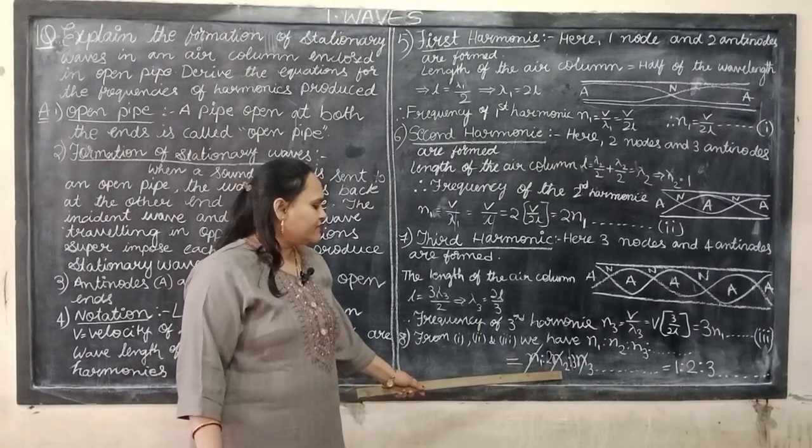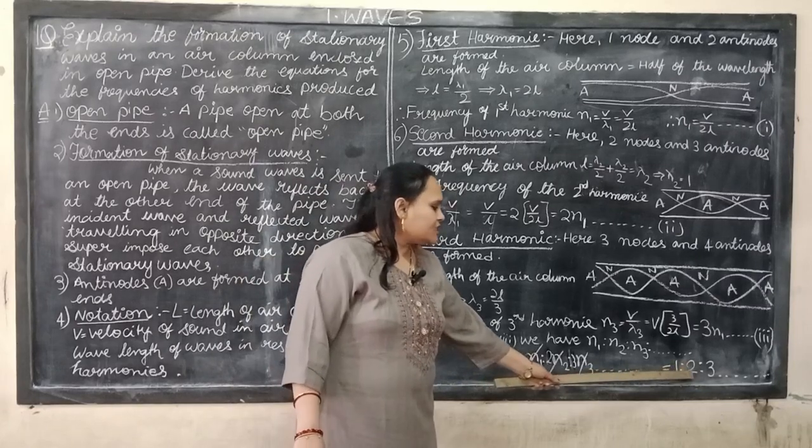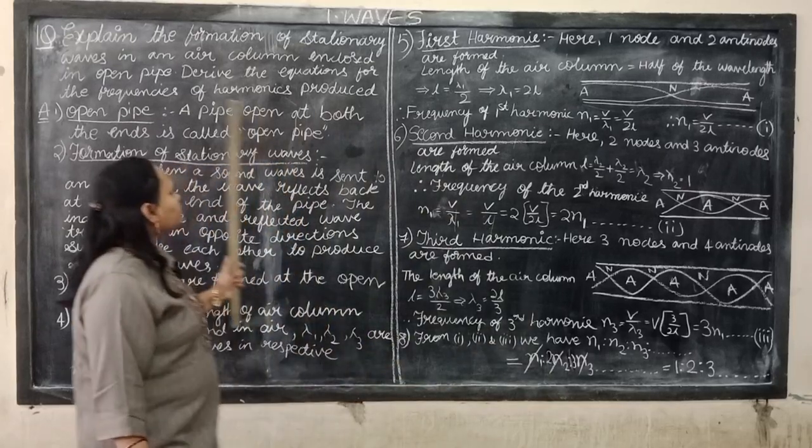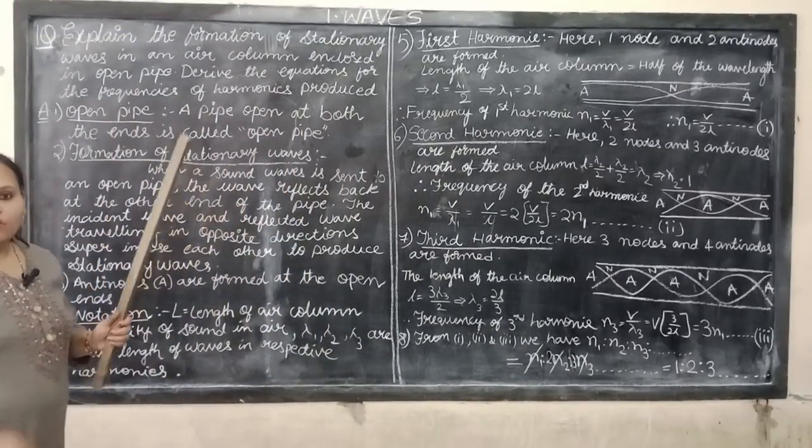From equations 1, 2 and 3 we have N1 is to N2 is to N3. Substituting N2 as 2N1 and N3 as 3N1, they cancel each other, giving 1 is to 2 is to 3 and so on. This is the stationary waves formed in an open pipe.